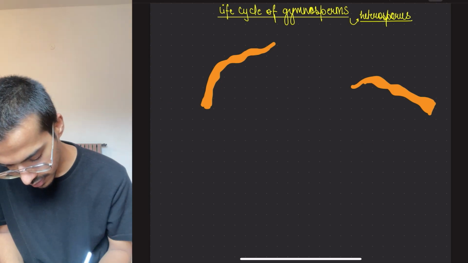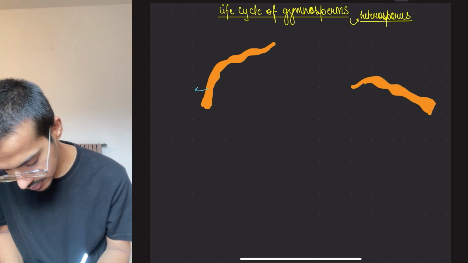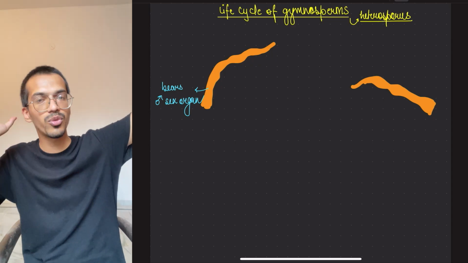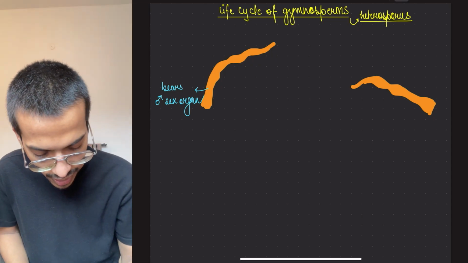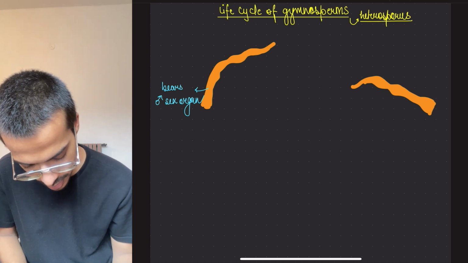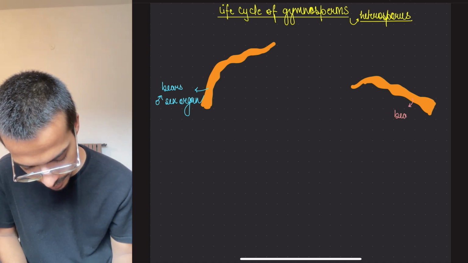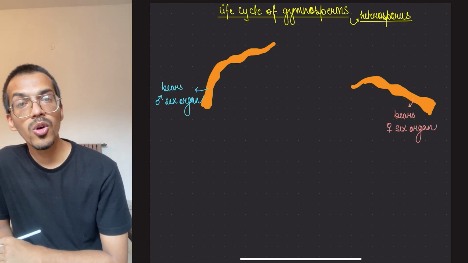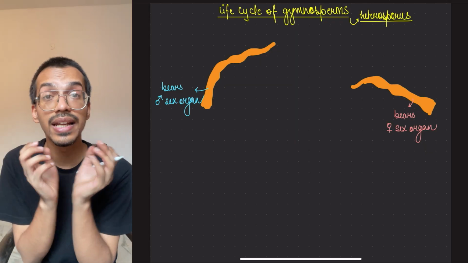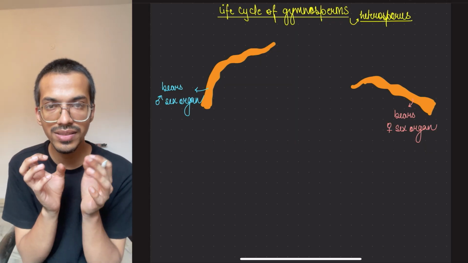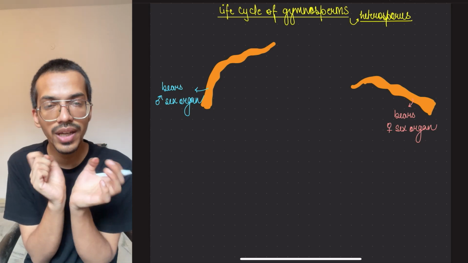So here it bears the male sex organ. For male, blue color. So we are doing the gender thing. And for female we are using pink color. So this will bear the female sex organ. Now they are present in a group. If they are present in a group, how are they present?